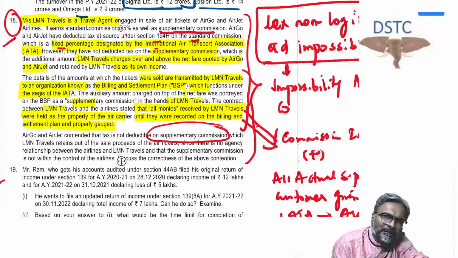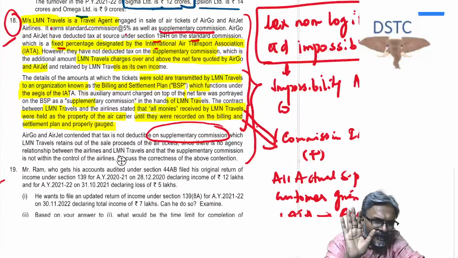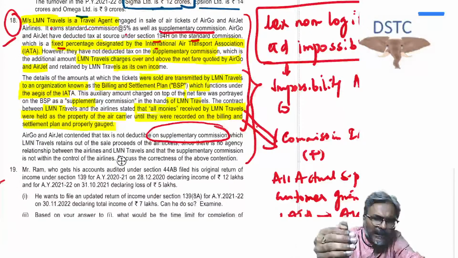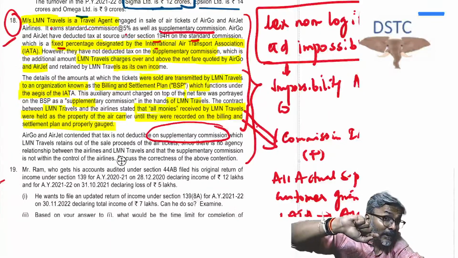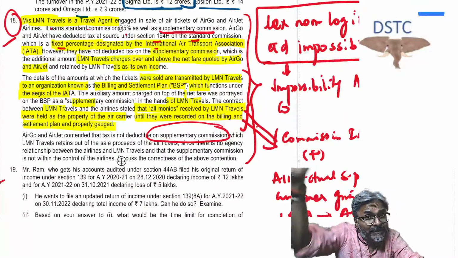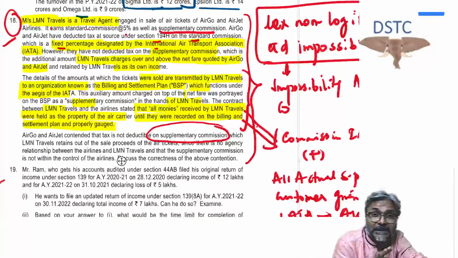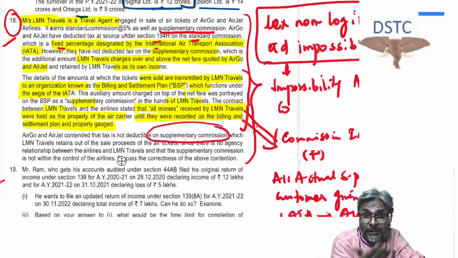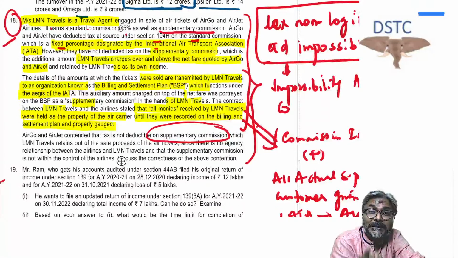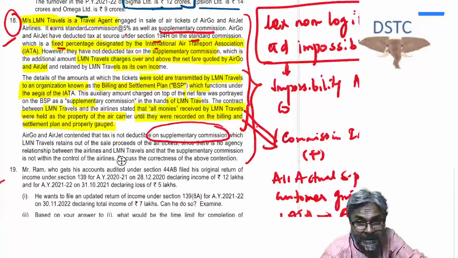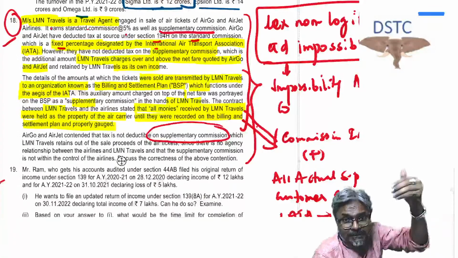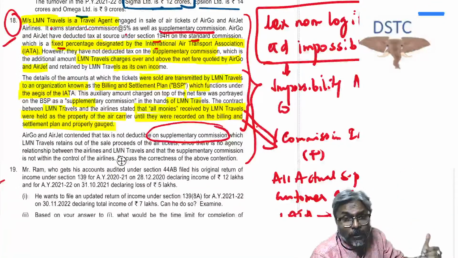Say 5,000 rupees, a predetermined price. On that, the commission was being paid by the airline to that particular agent. But at what price finally the agent will sell was not under the control of the principal, and the principal had no means to know the price at which they will sell those tickets, because it is a 5,000 rupees underwriting already done.